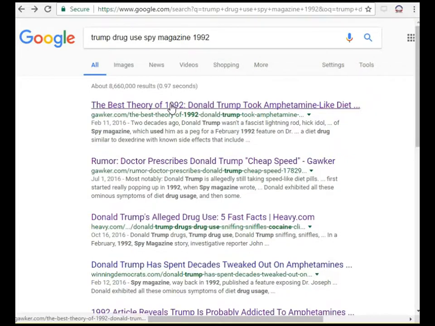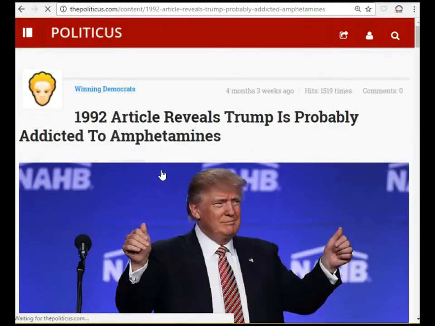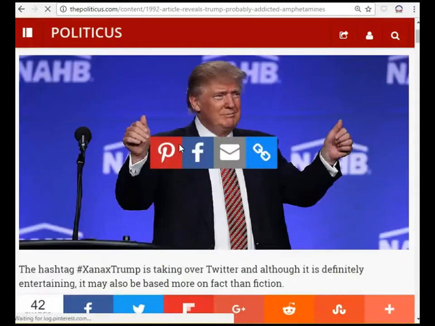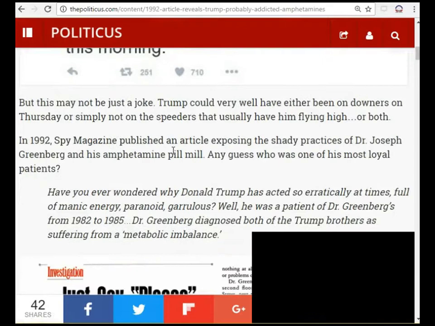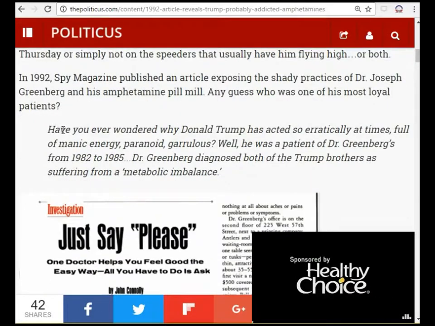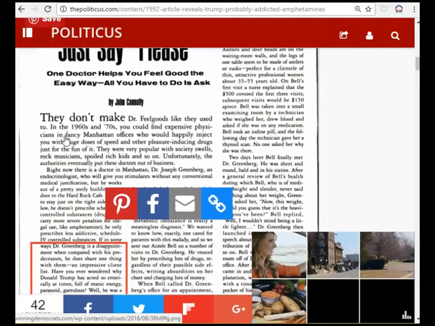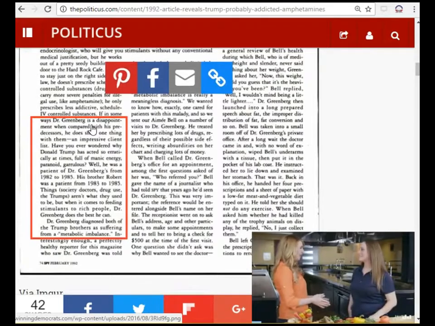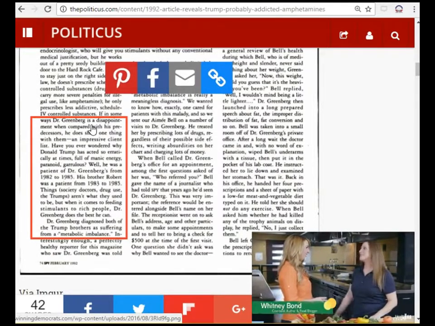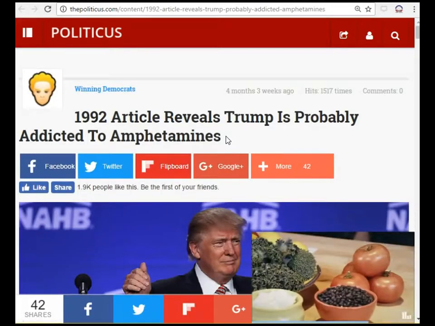This Google search finds the same Gawker article that we were just looking at. But here at thepoliticus.com, which I know nothing about, at least not yet, I'm just looking to see if I can confirm. Okay, here's the quote. And oh, great, here is actually an image of the page from Spy magazine. So we've verified anyway that this is the actual quote reported in Spy magazine. Let's stick this article in the bucket as well.